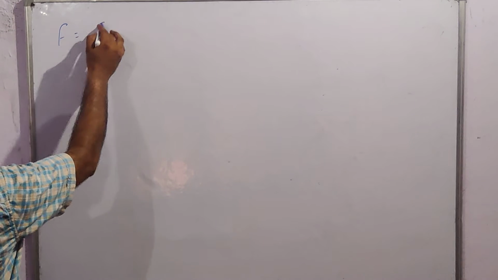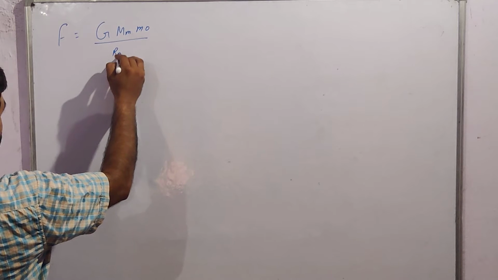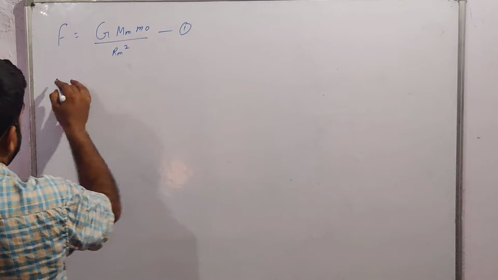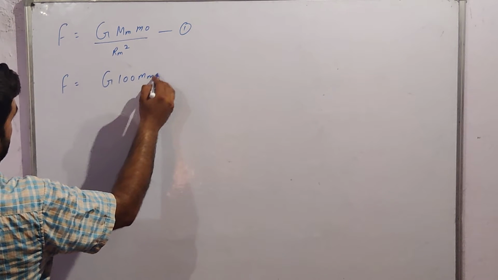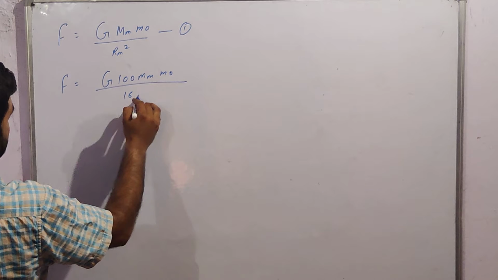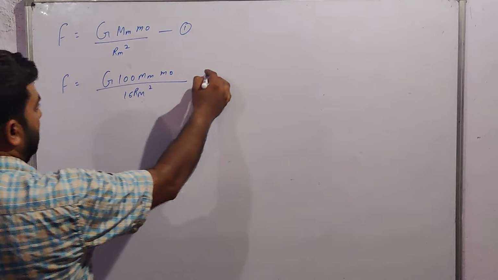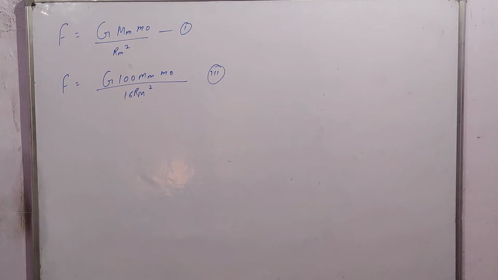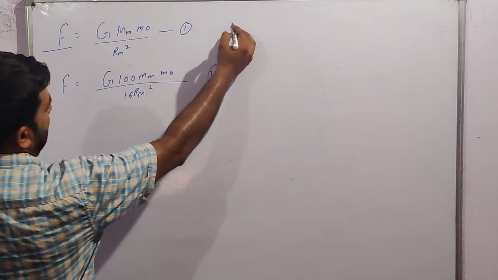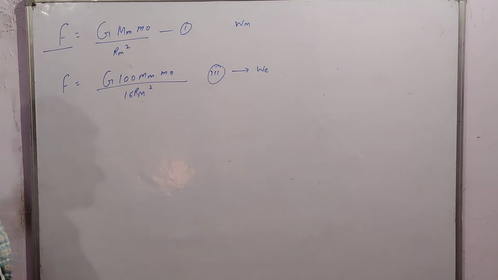We have the two equations. First, F is equal to G mm m naught upon Rm square. This is equation number first. And F is equal to G 100 mm into m naught upon 16 Rm square. This is equation number third. In the last we will discuss it. Consider it as the weight on moon and consider it as the weight on earth.